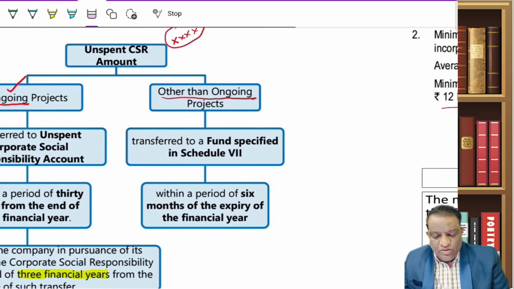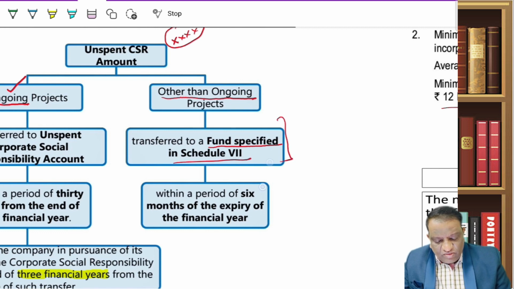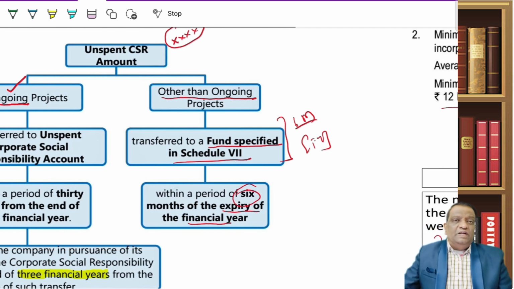Now, if it is not ongoing, it is other than ongoing, then what should I do? You couldn't spend within the time. Then transfer this money to a fund specified under Schedule 7. Transfer to the fund directly. But what is the time limit? Within 6 months. 6 months from when? From the end of the financial year. So from the expiry of the financial year, within 6 months, transfer to this fund.